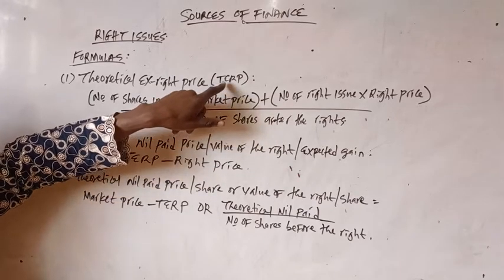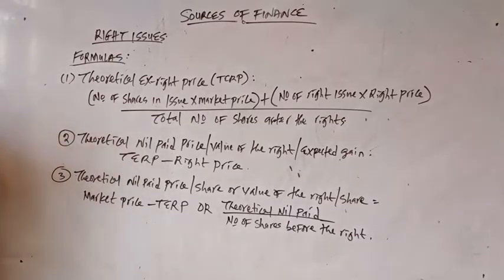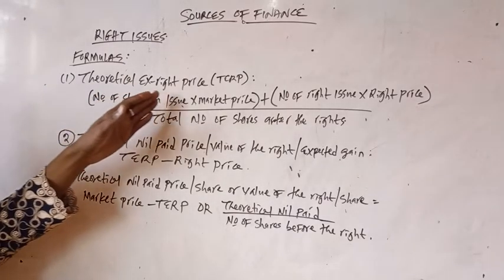T-E-R-P, theoretical ex-rights price. The theoretical ex-rights price is the price at which the shares of the company ought to be priced after the rights issue. So we have some calculations to do under these rights issues, and these are the formulas we are going to need in the calculation.